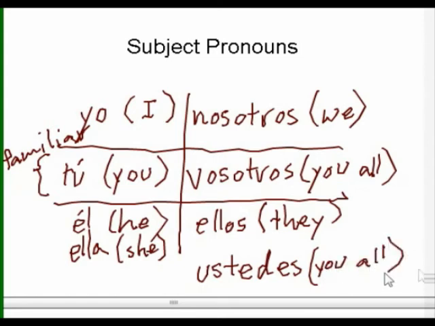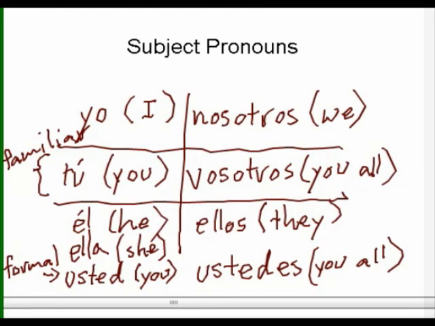Again, looking at tú, like I said, tú is used to talk to your friends, to children, to your peers, and so forth. But if you need to address someone as you, and it's an adult, for instance, or your boss, or somebody that you're not on such a personal level with, you have to use the word usted. U-S-T-E-D. It means you, but that's what we call the formal you. A good rule of thumb for when to use usted instead of tú is anyone you would address as sir or ma'am in English, you would probably call usted in Spanish.